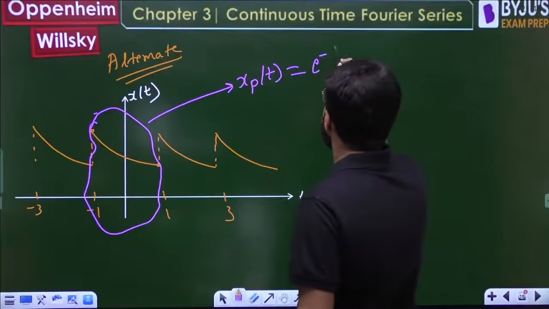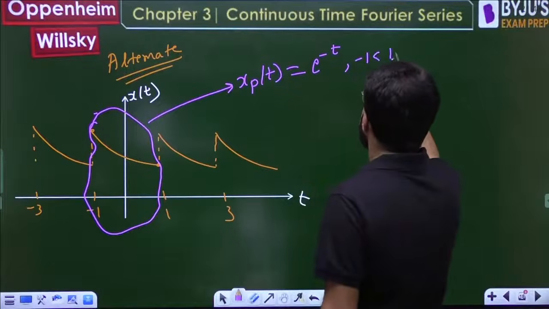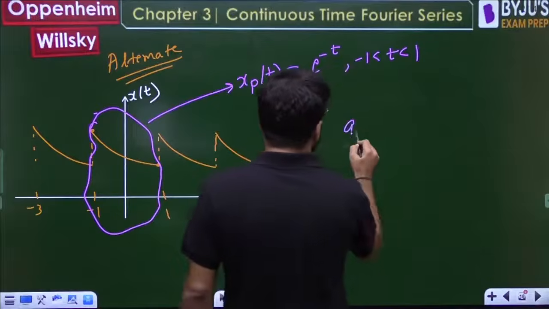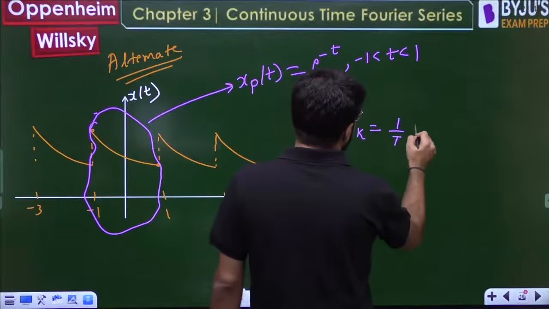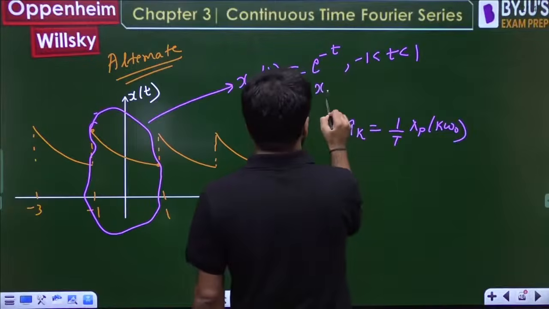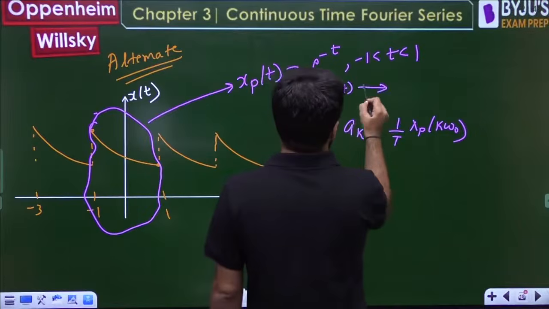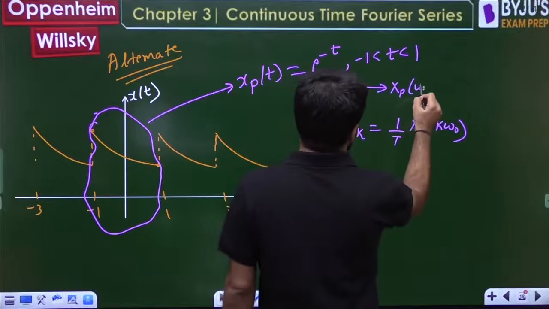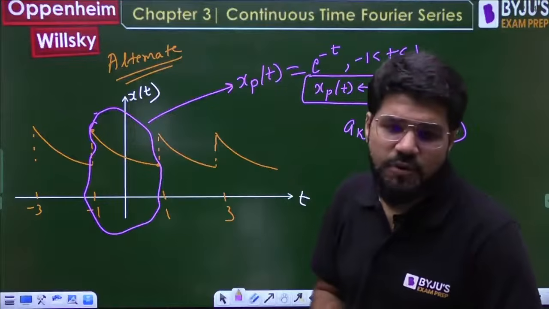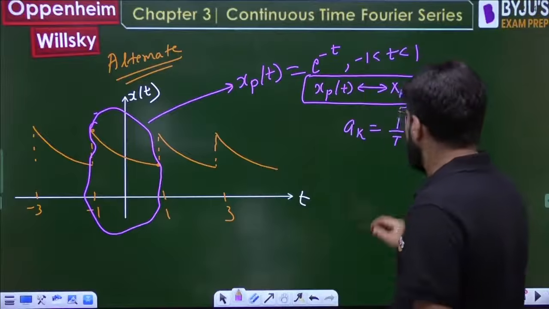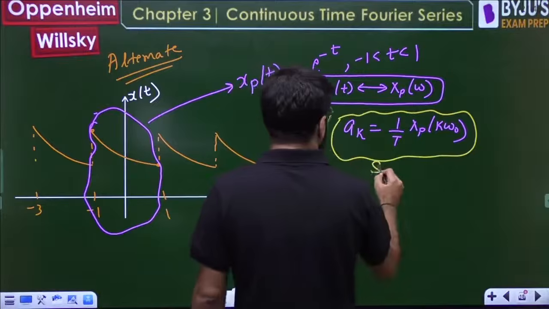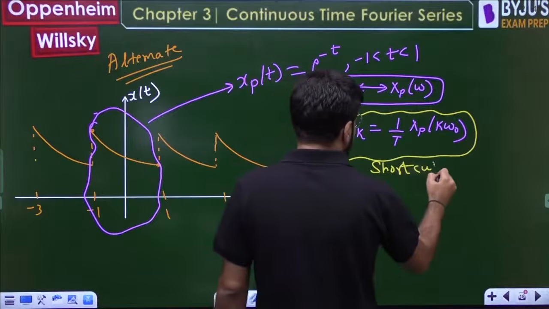x(t) is e power minus t, for minus 1 less than t less than 1. One time period information. We will use a shortcut. a_k is given by 1 upon T times X(k omega naught). The signal x(t) will have a Fourier transform X(omega), using the Fourier transform to evaluate Fourier series coefficients quickly. This can be defined as one of the shortcut formulas.